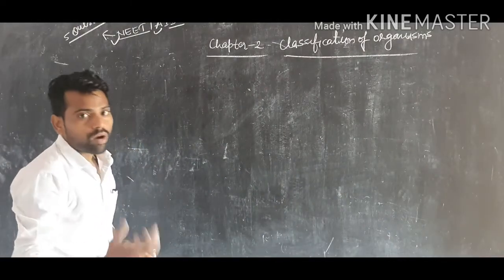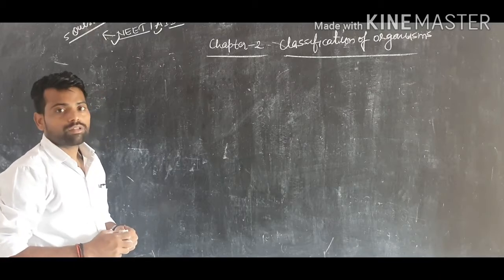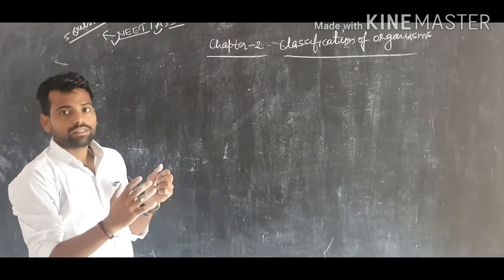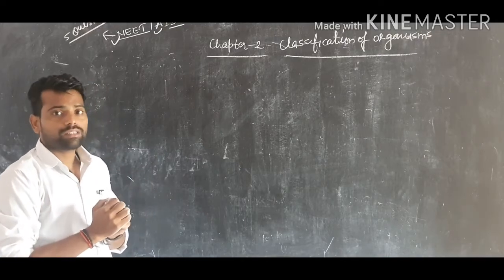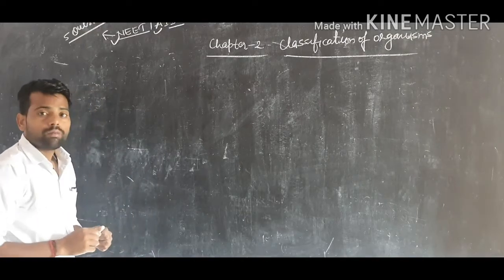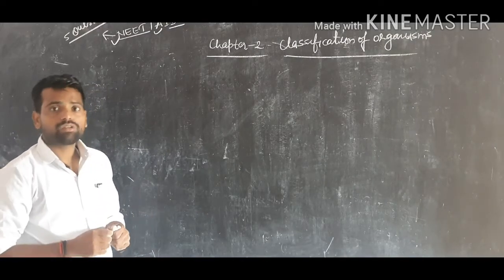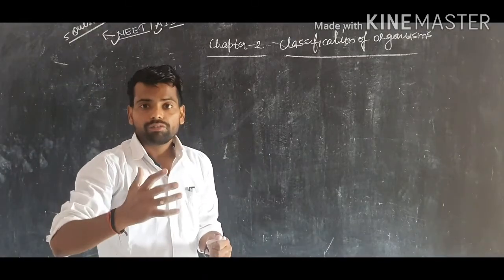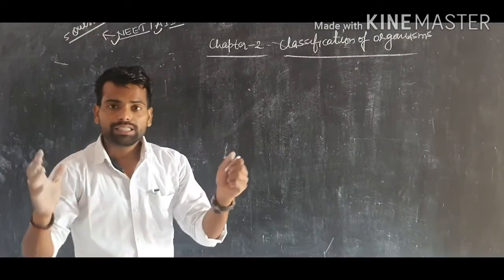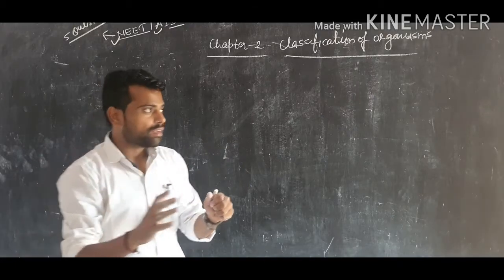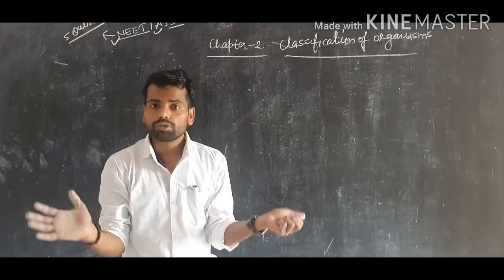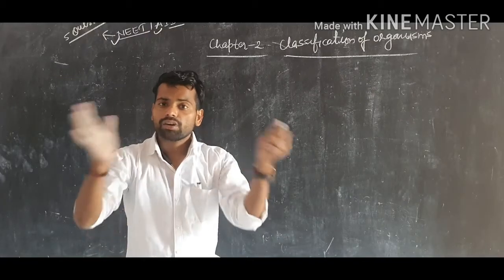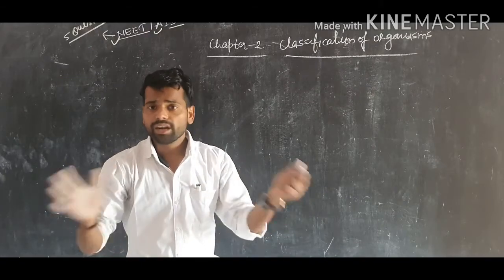When we look at the classification of organisms, in the initial stage the classification of organisms was first observed by a scientist known as Aristotle. The classification of organisms means that some things are similar and many of the things are dissimilar to each other. Due to the similarity and the dissimilarity, all the organisms are different from each other.